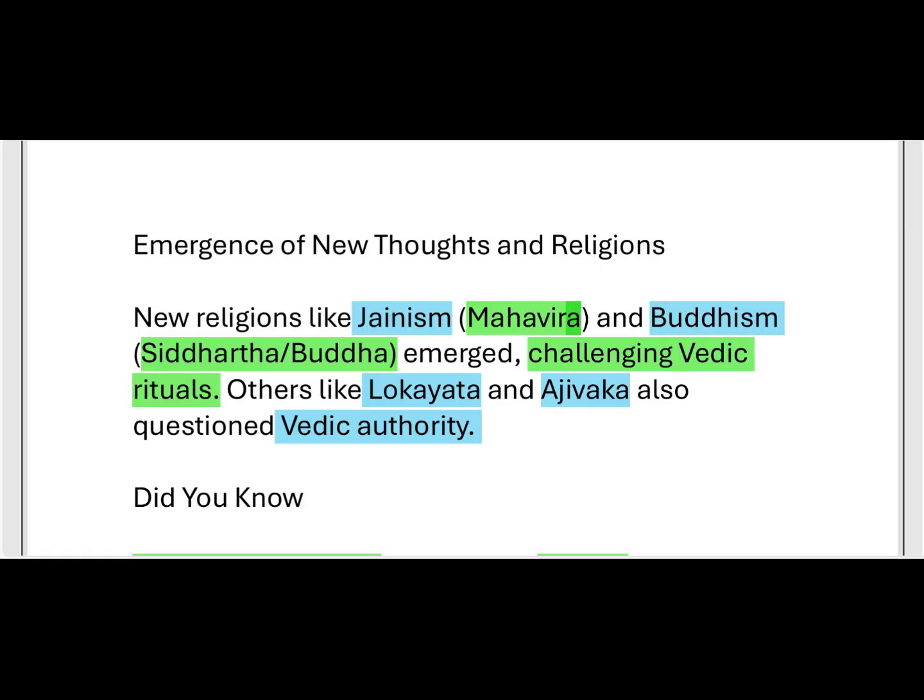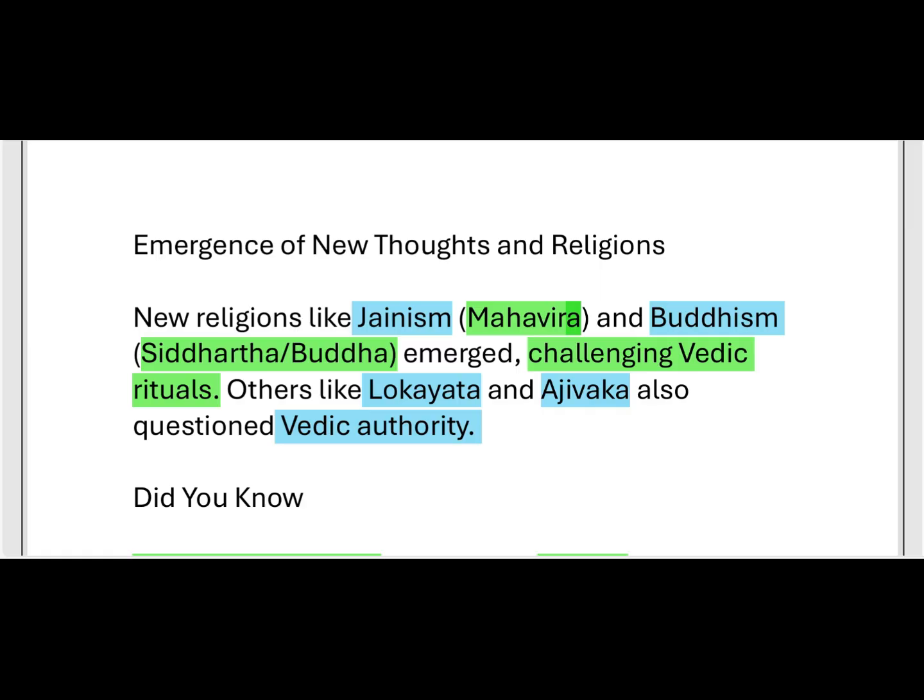They opposed these Vedic traditions. If a king wanted to become a king, he had to perform yajnas and animal sacrifices, but these religions said such practices should not be followed.